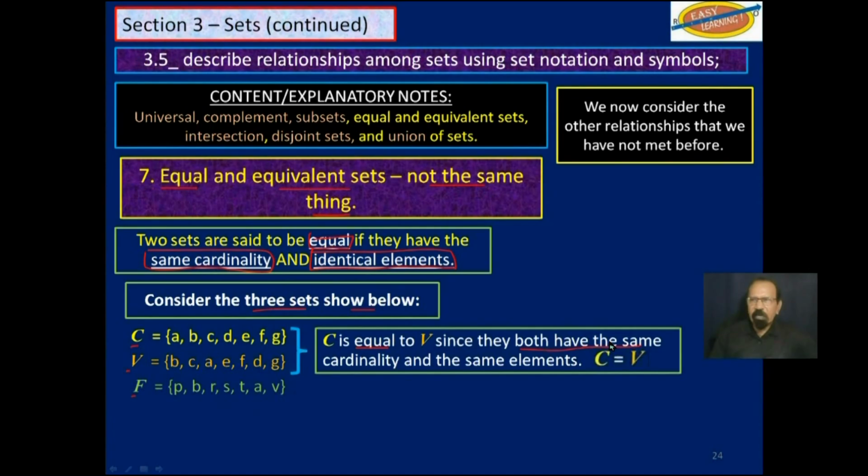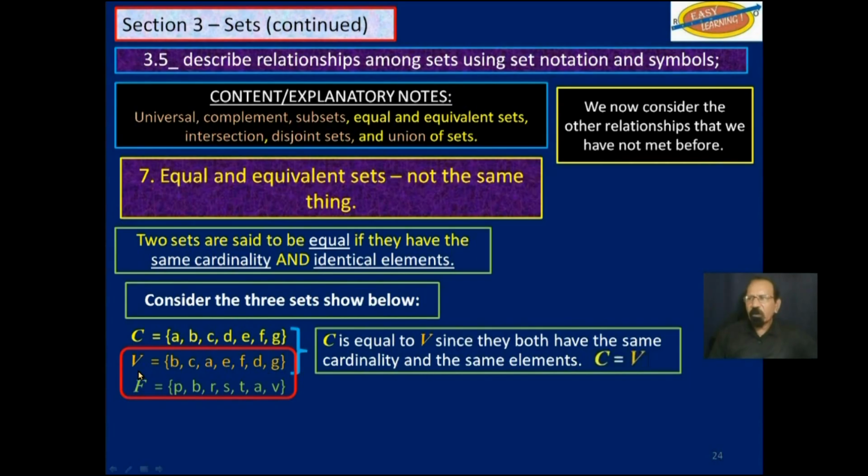They both have the same cardinality, 1, 2, 3, 4, 5, 6, 7 elements each, and also the elements are the same. A is there, which is here. B is there, which is here. C is here, which is here. D is there, which is here. E and E, F and F, G and G. It doesn't matter if the elements are not in the same order in V as in C. They are the same number of elements and the same elements. Therefore, C is equal to V.